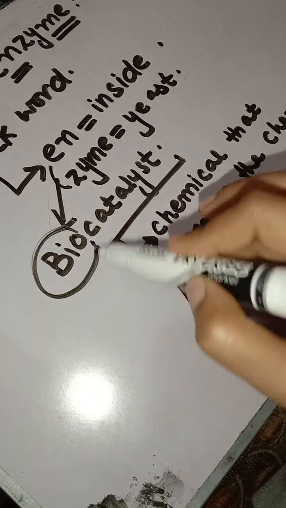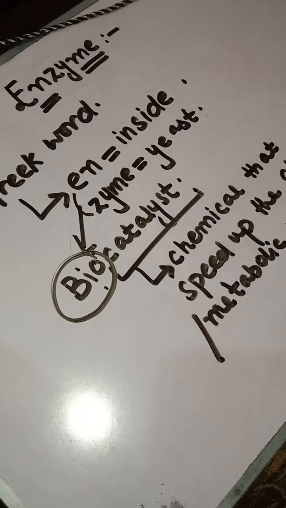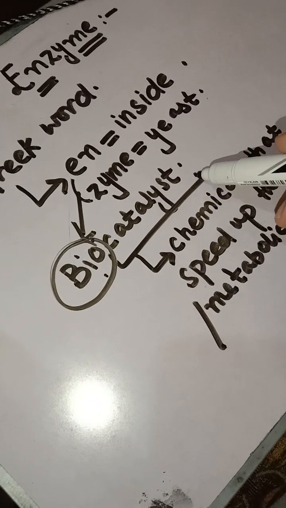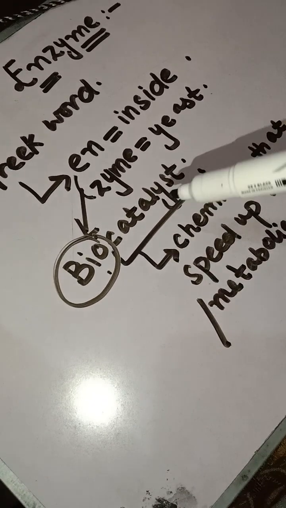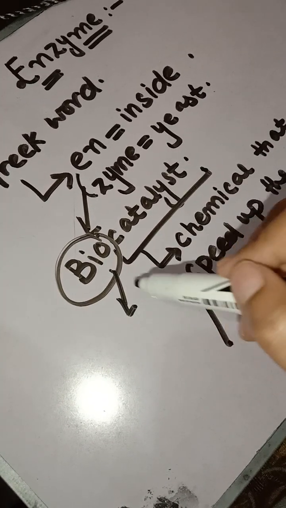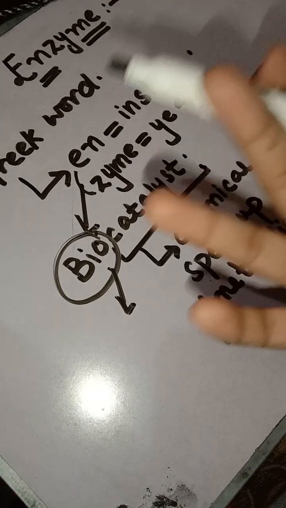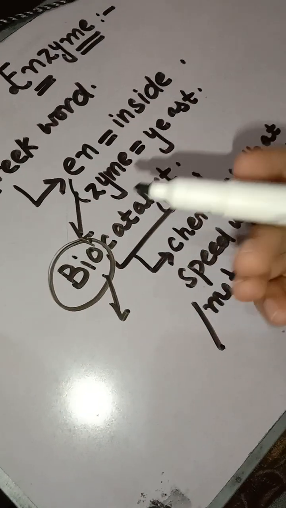But what is a biocatalyst? As we know, a catalyst is something that speeds up the chemical reaction. So a biocatalyst is something that speeds up the metabolic reactions that take place in a living organism.